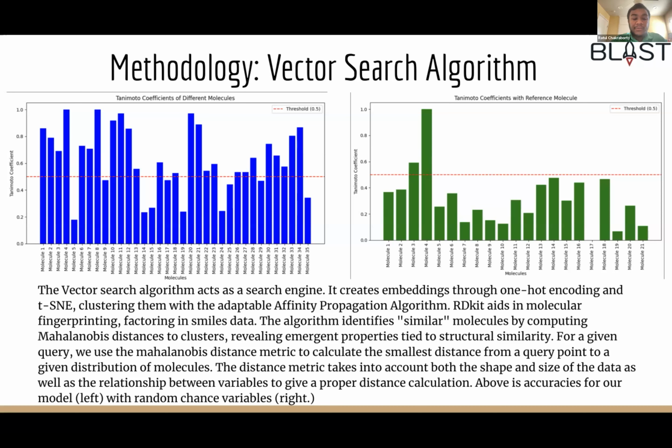Above are accuracies for a model given on the left, with random chance variables given on the right. Our model provides much better accuracy given the threshold of 0.5 as our Tanimoto coefficient against a random cluster. The model clearly describes how, with the given correlation coefficient, our model gives much higher accuracies when compared with a query of random molecules. This describes structural similarities within molecular structures.